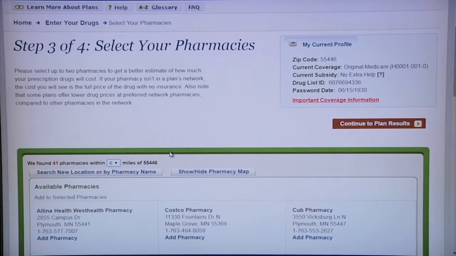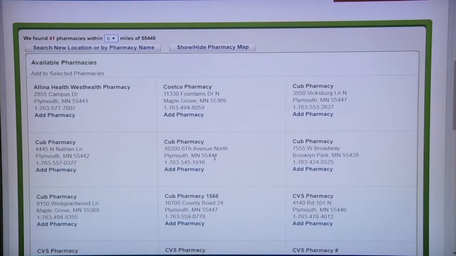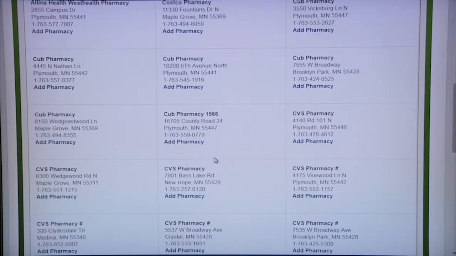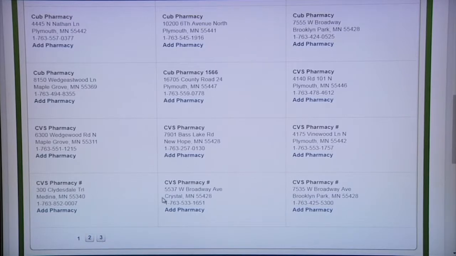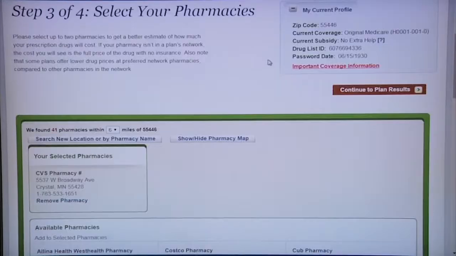It's important to select the pharmacy that you normally use. Don't select a plan based on which pharmacy is preferred. Rather, select a plan based on the pharmacy that you prefer to use. We selected CVS Pharmacy, and so now we will continue to plan results.